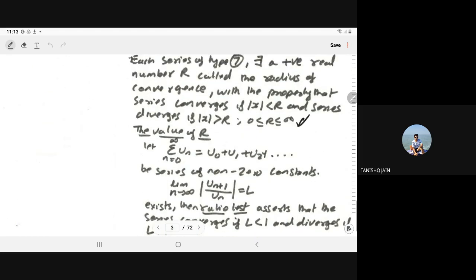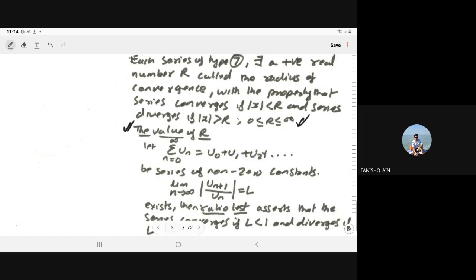So now we have to determine the value of R. For the convergence, we use the ratio test. How do we determine the radius of convergence? From Math 1 also, there you have used the ratio test.